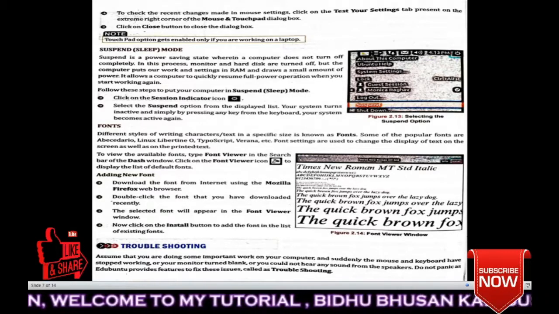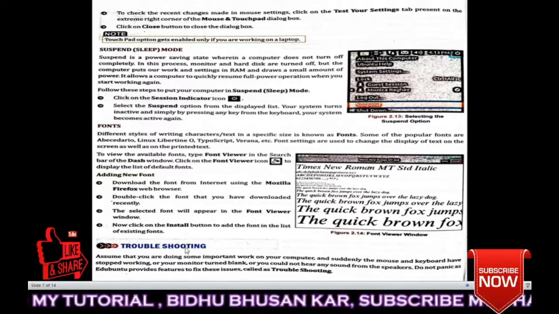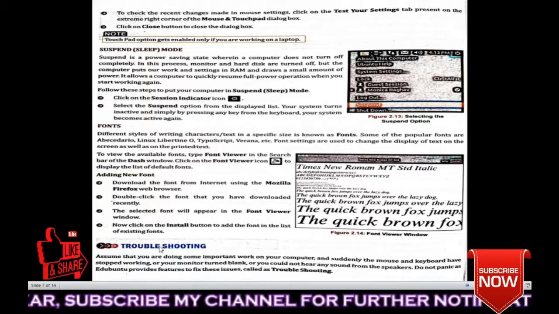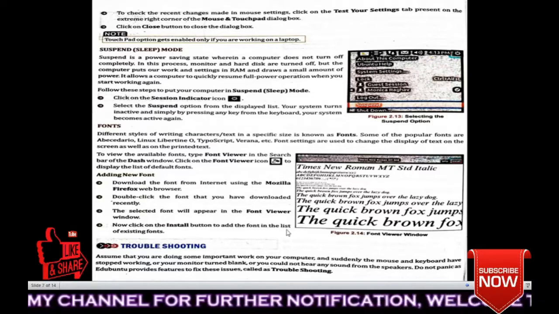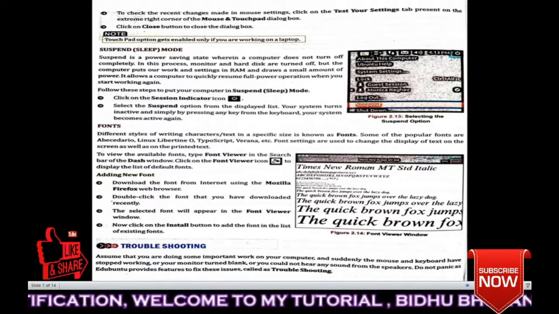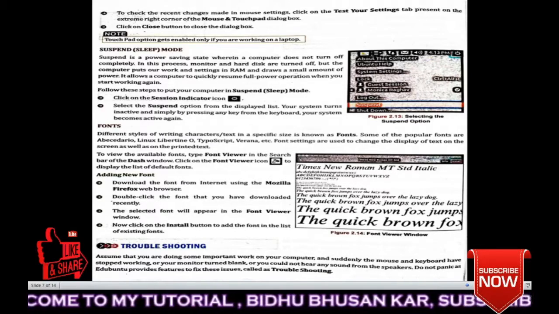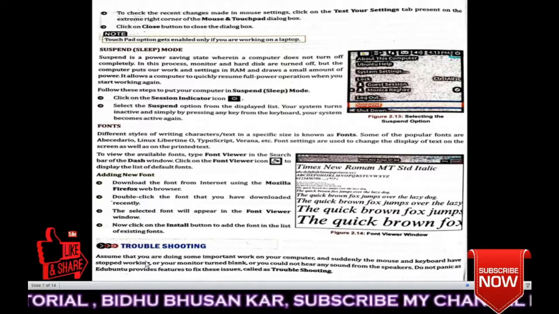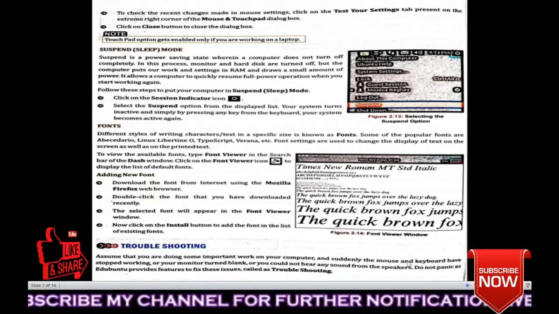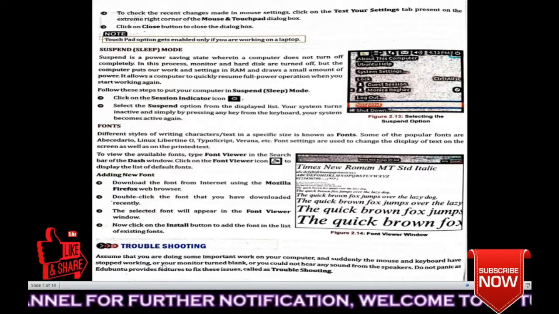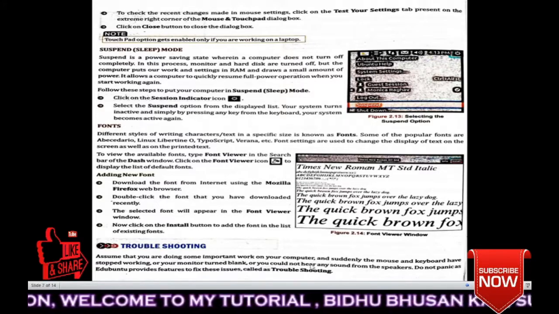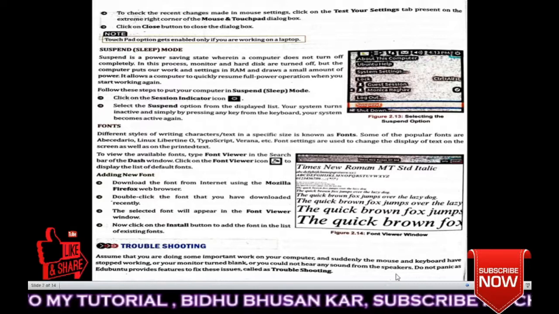Understood? Next, troubleshooting. What do you mean by troubleshooting? You have to shoot the trouble. Understood? Means if there are any problems in your computer related to your software, you can troubleshoot that. Means you can repair that. Okay. Assume that you are doing some important work on your computer and suddenly the mouse and the keyboard have stopped working, or your monitor turned blank, or you could not hear any sound from the speakers.